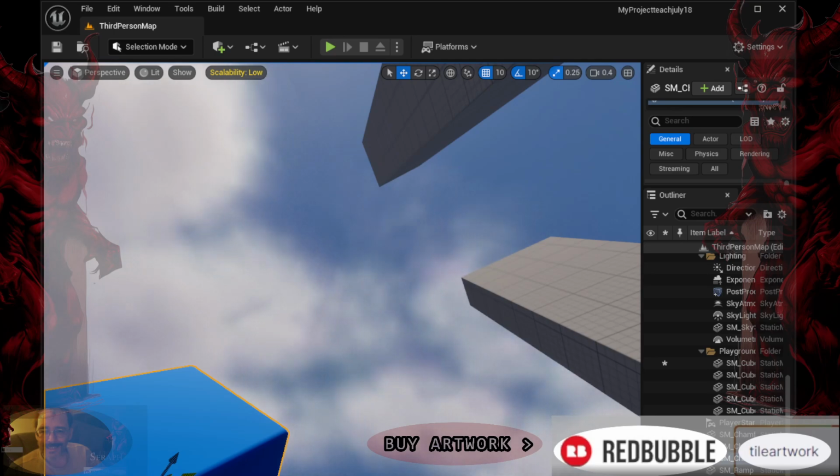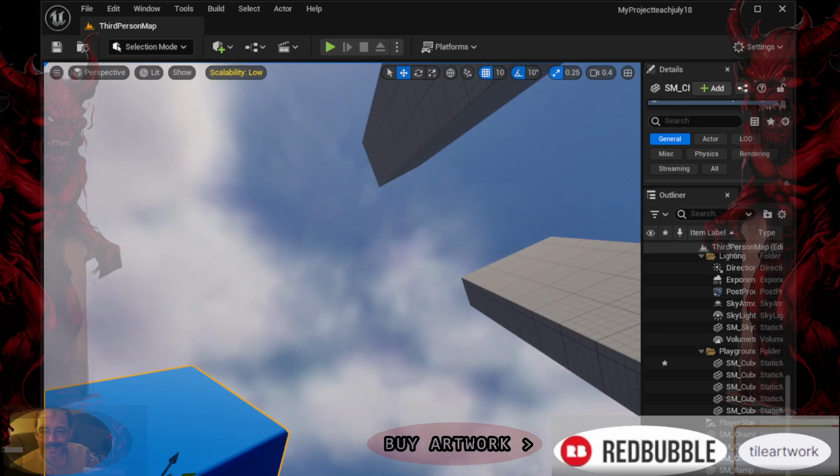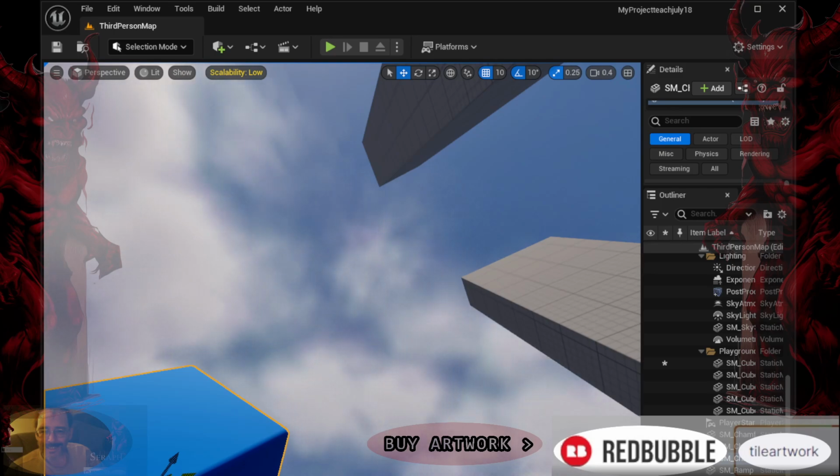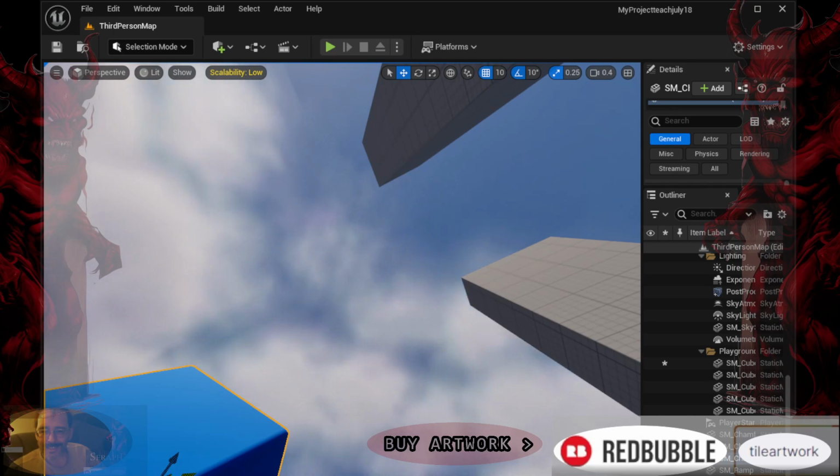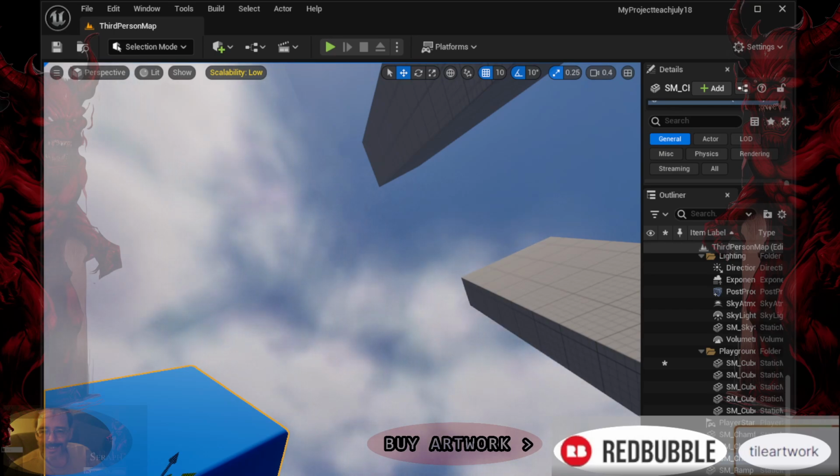Additional tips: use SSD for Unreal Engine installation. Install Unreal Engine and your projects on a solid-state drive, SSD, for faster loading times and improved performance. Optimize project assets. Regularly optimize and compress textures, models, and other assets within your Unreal Engine projects to reduce file size and improve loading times.